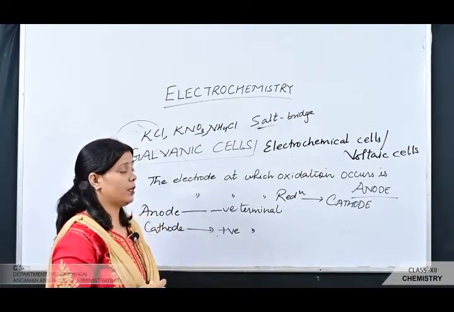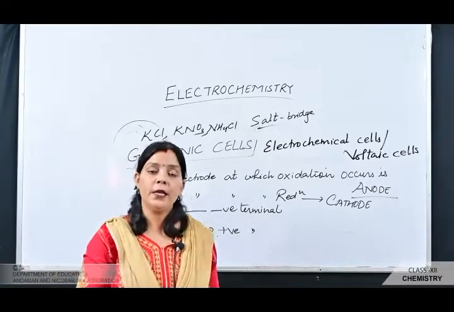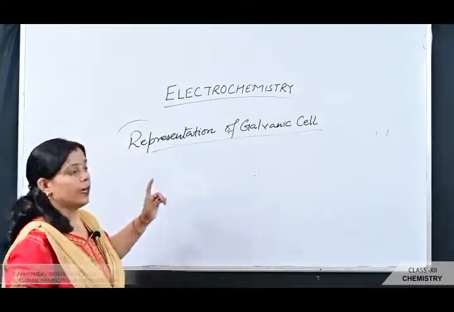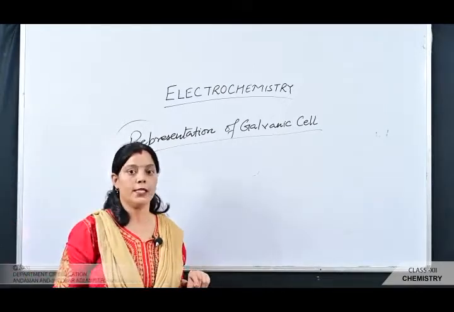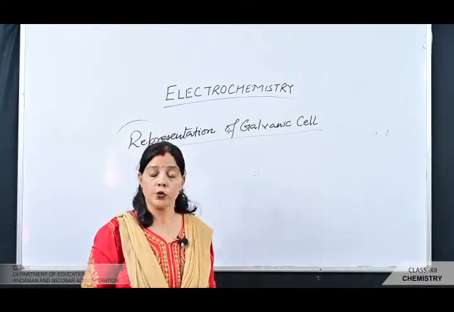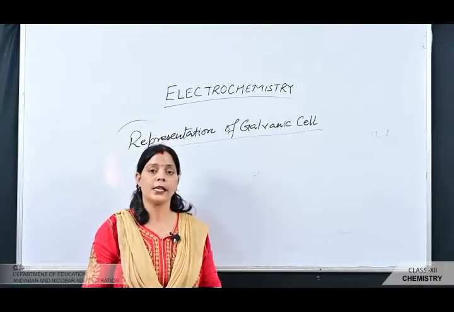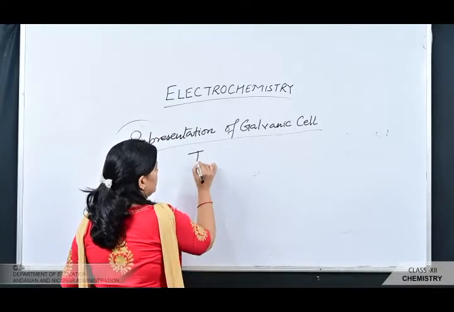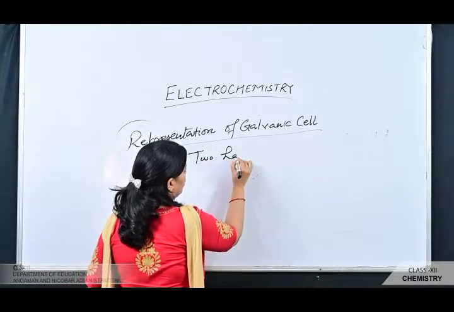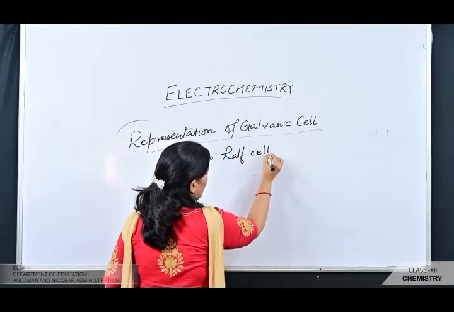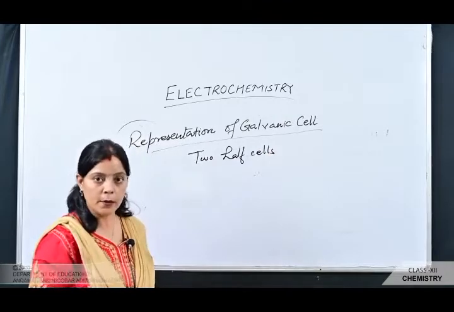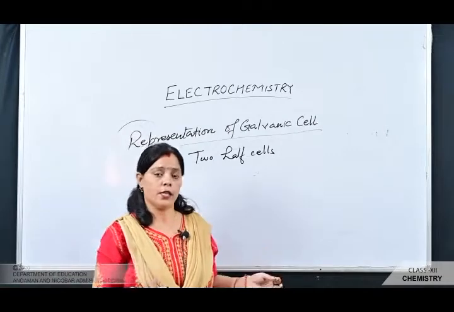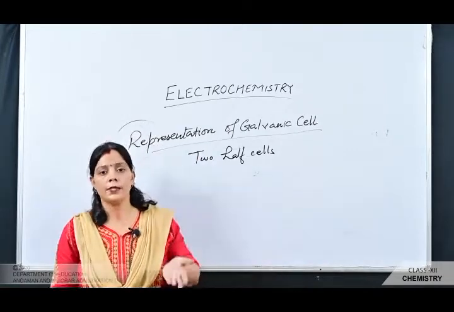Then in chemistry, how can we represent the galvanic cell? The next topic is the representation of the galvanic cell, that is the electrochemical cell. Students, the galvanic cell is a combination of two half cells. One half cell is for oxidation and the other half cell is for reduction. It means that in one half cell the oxidation reaction is carried out, and in the other the reduction.